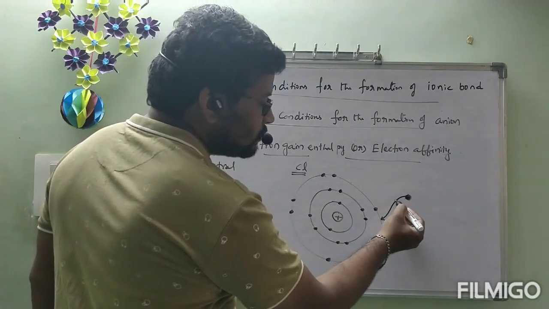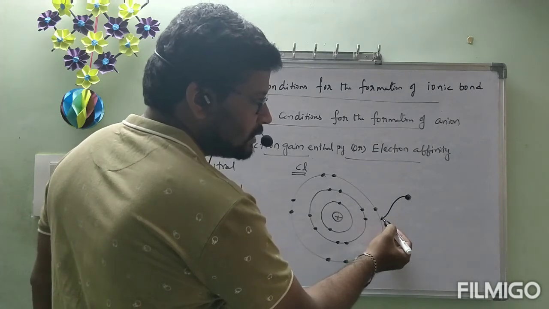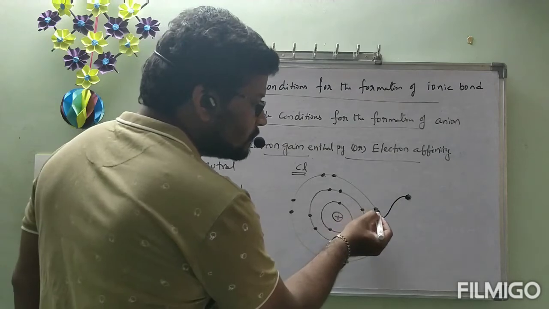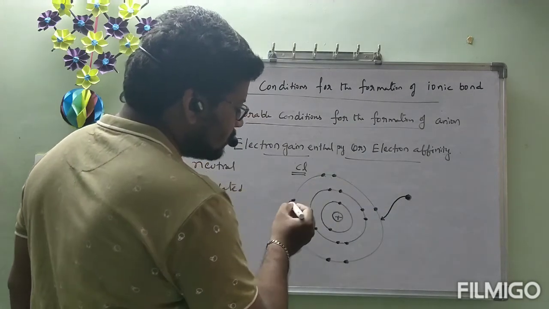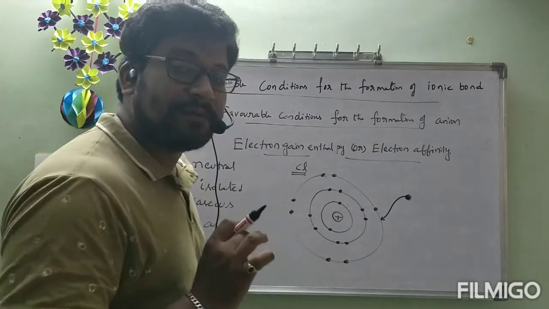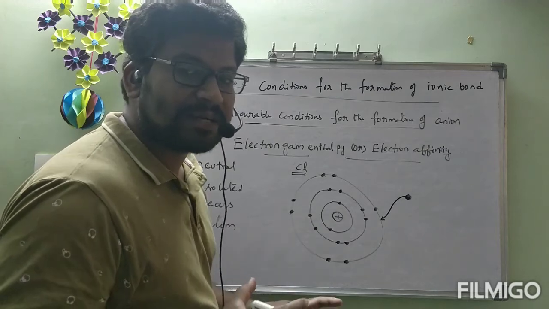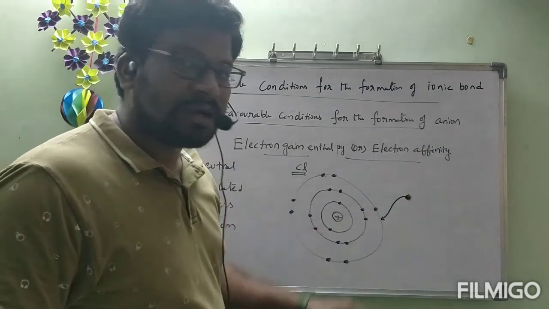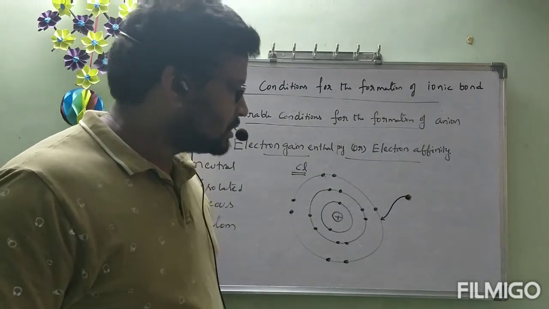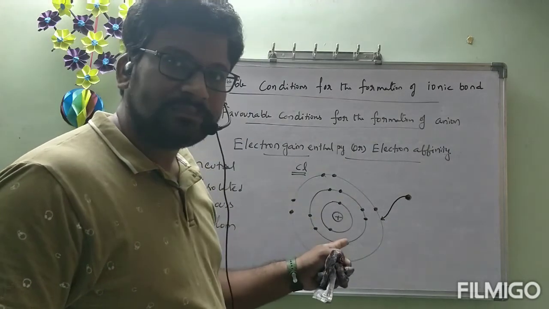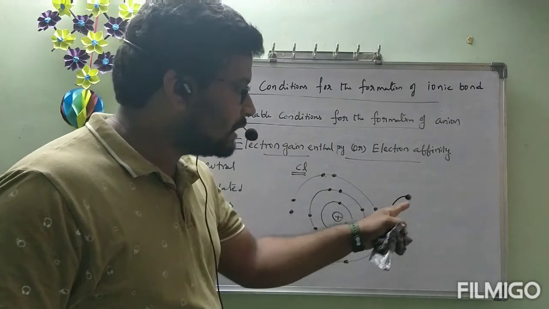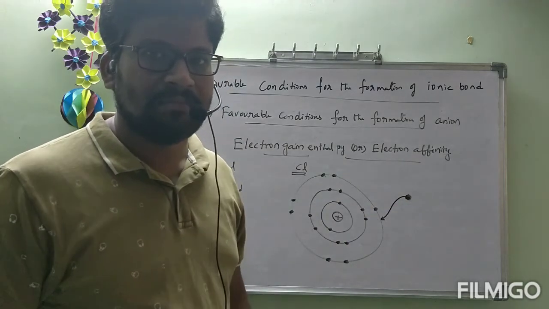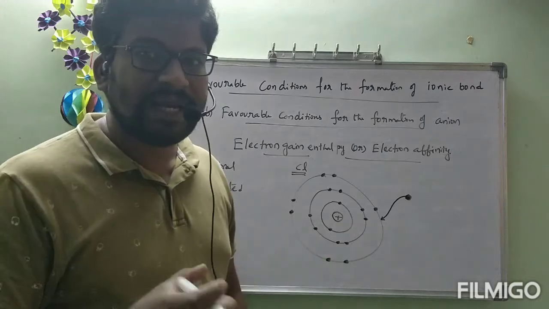Chlorine wants to gain that electron, but already the outermost shell contains 1, 2, 3, 4, 5, 6, 7 electrons are present. 7 electrons contain which charge? Negative charge. This electron also contains negative charge. Okay, so these 7 electrons are not allowing that electron to enter into that orbit easily because of repulsions. 7 electrons contain 7 negative charges.